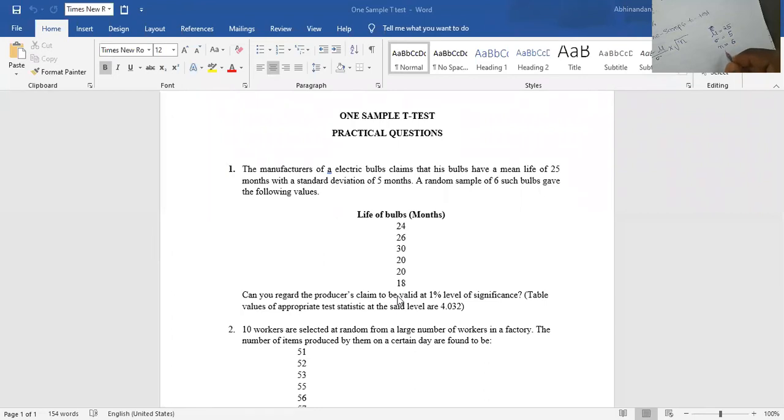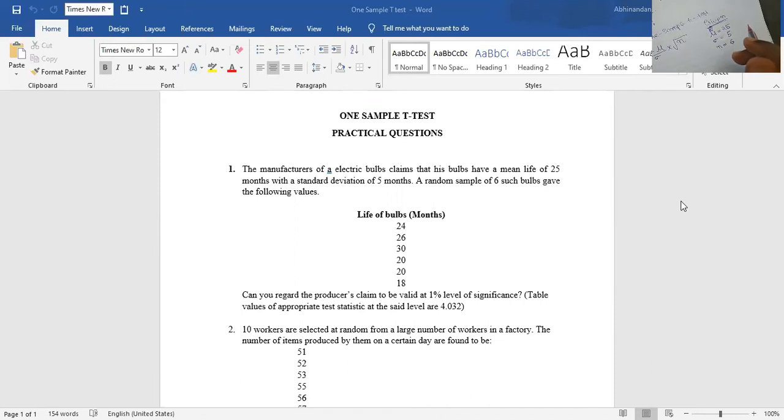So that is n. And the significance level is 1%, and the critical t value is directly given, 4.032. So these are the given values: mu is 25, standard deviation is 5, and n is equal to 6.